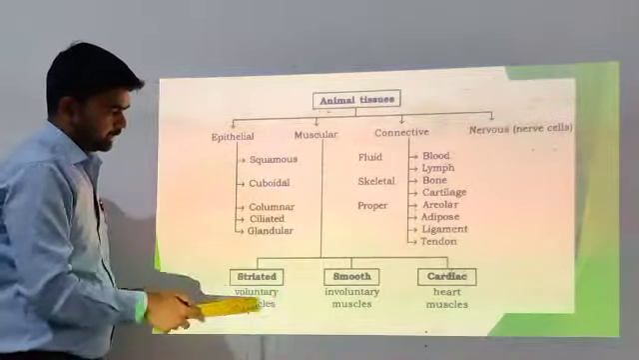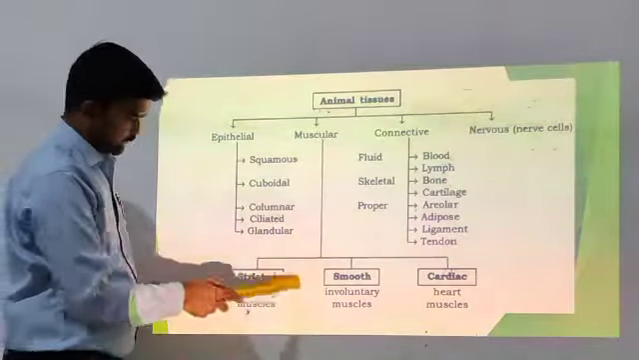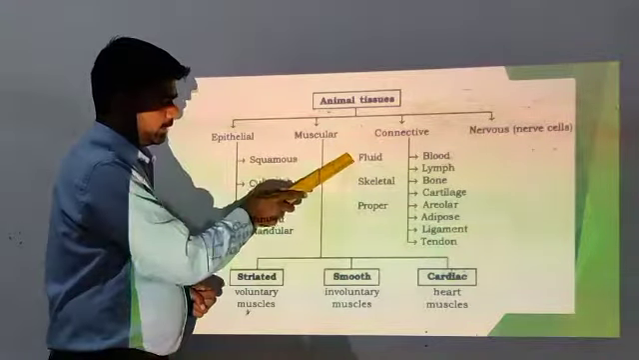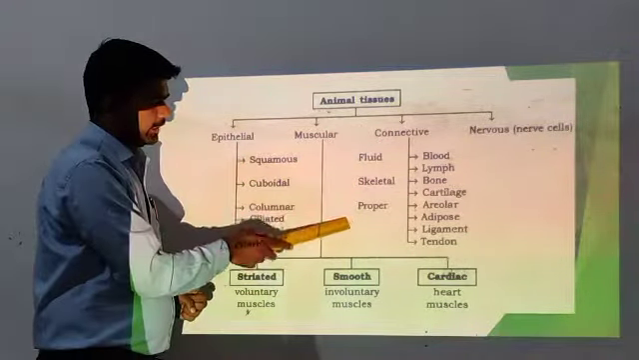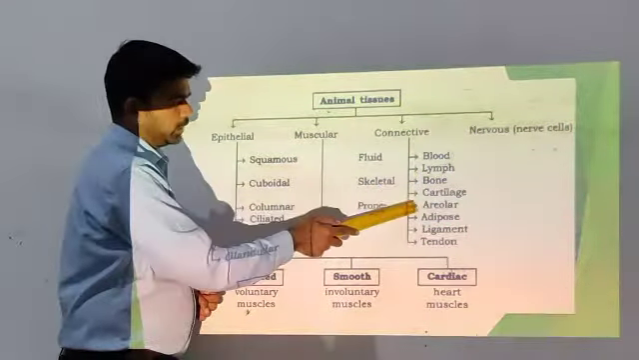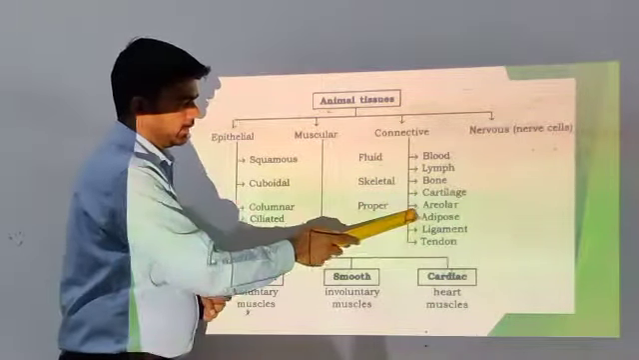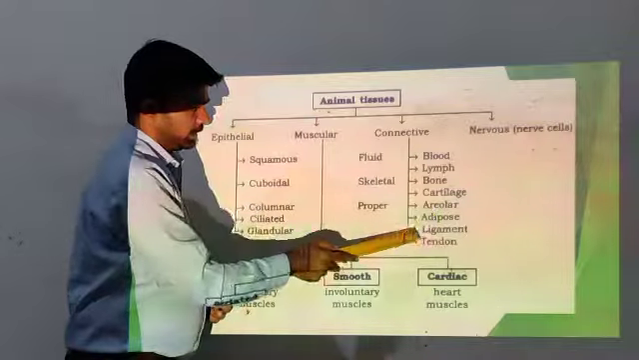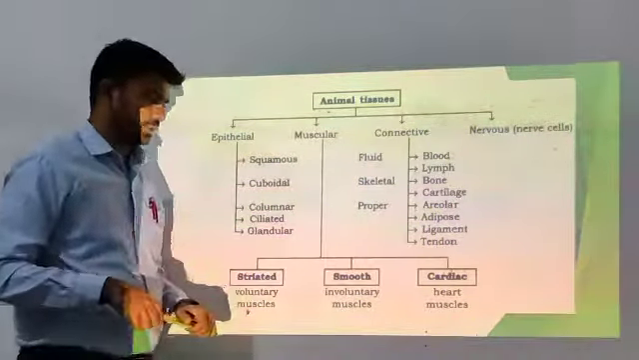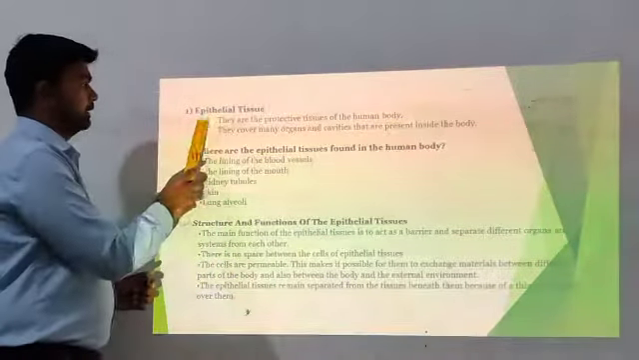Muscular tissue is divided into 3 parts: striated, smooth, and cardiac. Connective tissue is divided into 3 main parts: fluid, skeletal, and proper. Fluid includes blood and lymph; skeletal includes bone and cartilage; and proper tissues are areolar, adipose, ligaments, and tendon. Okay, next. First we will see epithelial tissues.